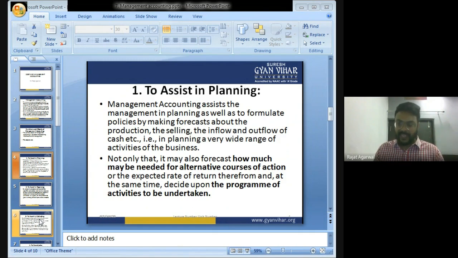Now the management will take a decision. The management will hire more employees. The management will purchase more machinery so that it can increase the production. If the production of television is increased, more television will be sold in the market and the company will be able to earn more money. So it helps management in making decisions. It assists management in planning. The management will find that there is more demand for television, so it will automatically increase the production by increasing the labor as well as purchasing more machines. So it assists in planning.